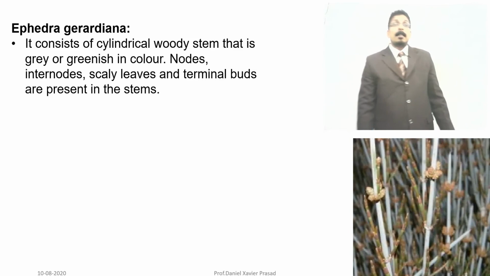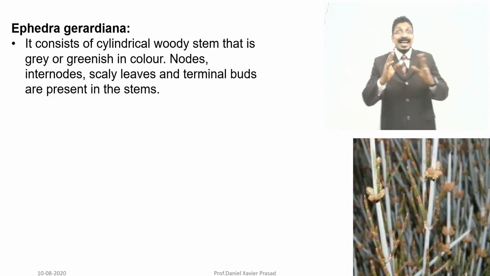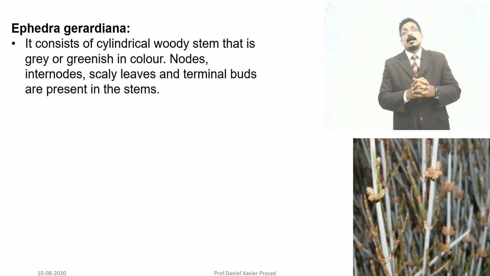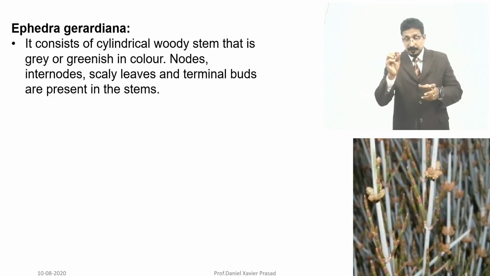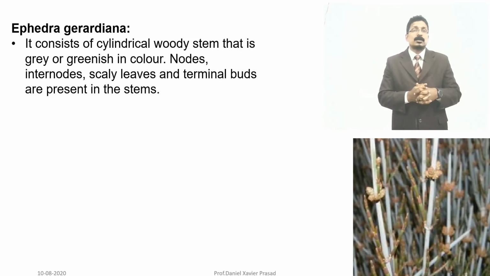There will be internodes and scale leaves at the nodes. Terminal buds are also present. Some small buds may be present near the nodes in the stem.